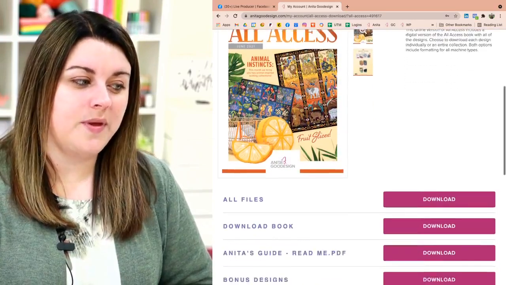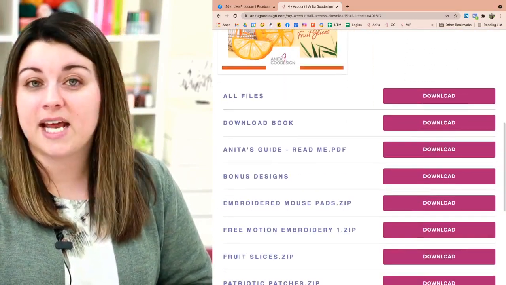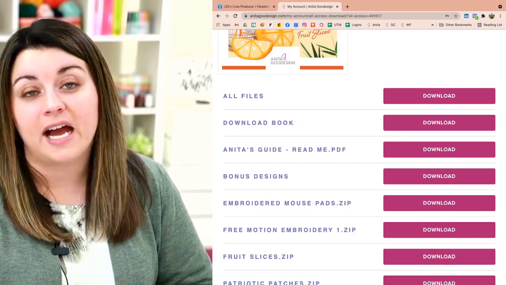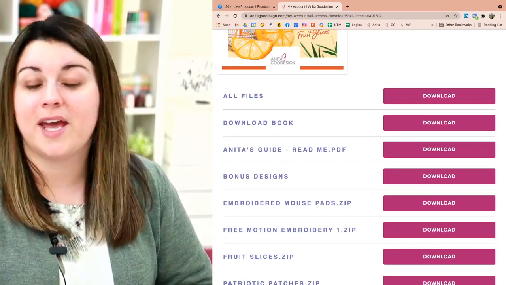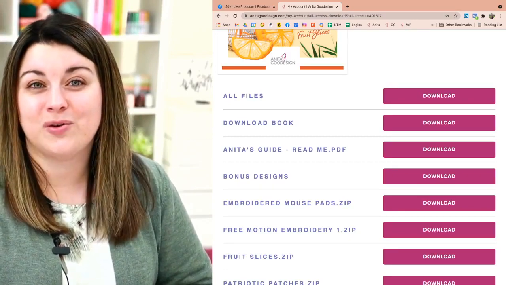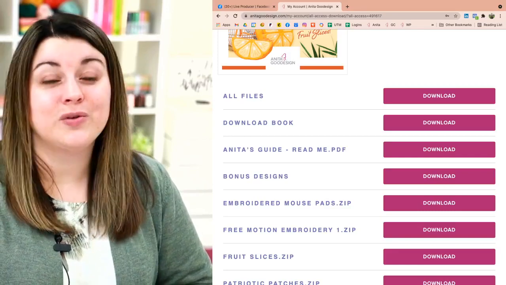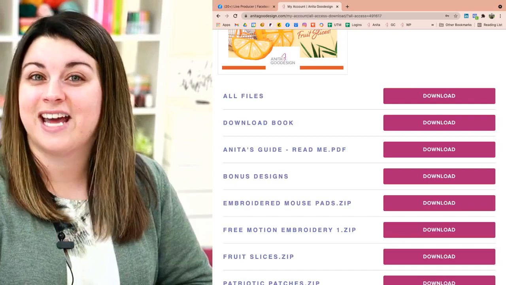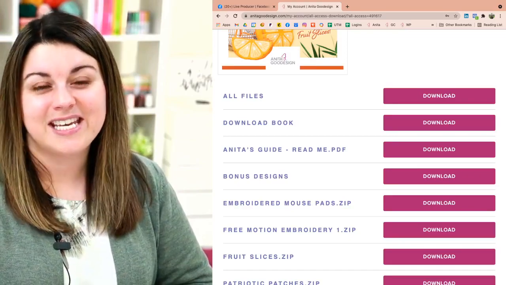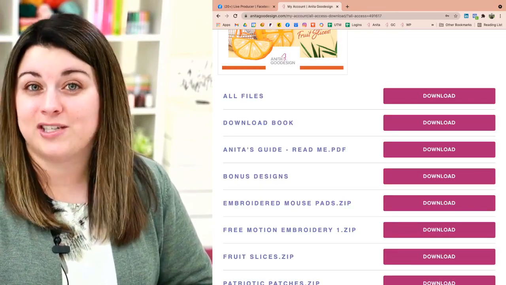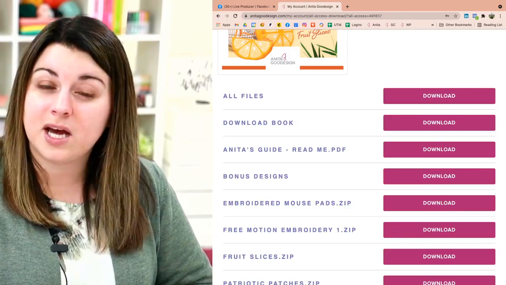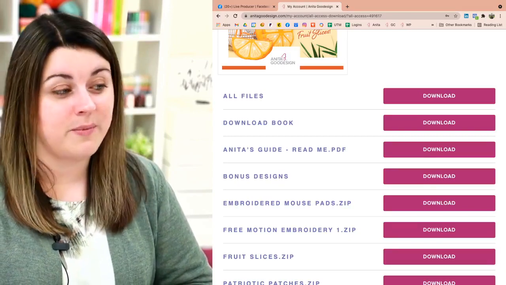So as soon as you open this up, at the top, the first option is always going to be the all files. That is if you want to download every single thing that comes out for June at one time, you can go ahead and click that. If you want to get it on your computer or you do wish to save it somewhere else and that is just your method, you certainly can. Know that that will be a larger download, so it might take a little longer to download because it does contain everything for the month of June.